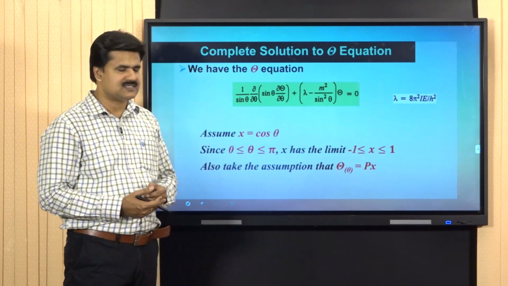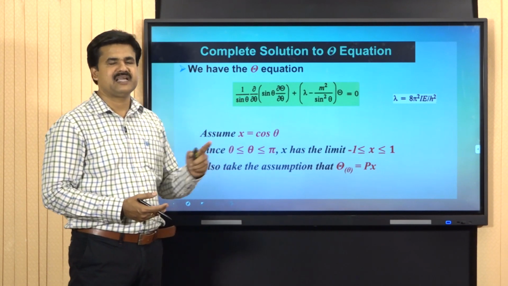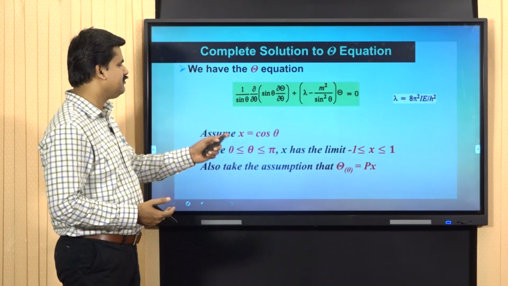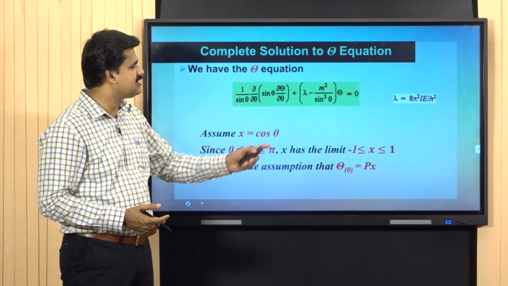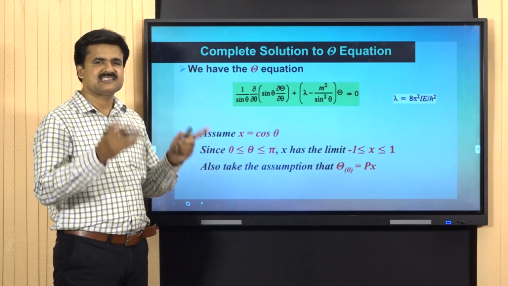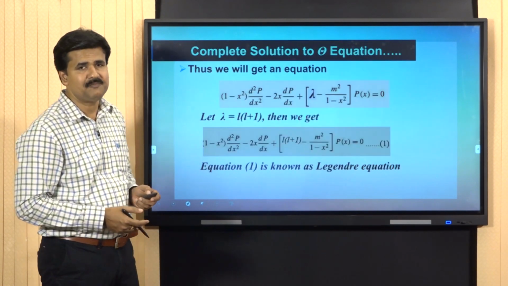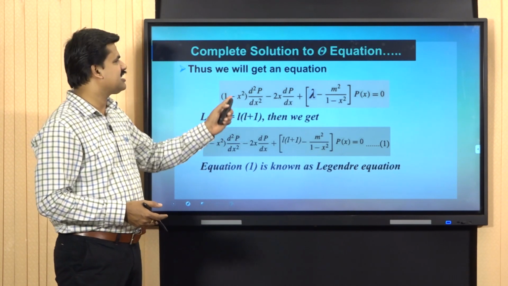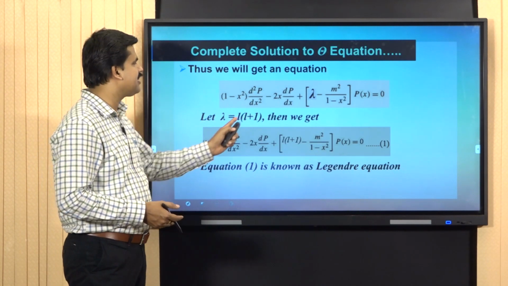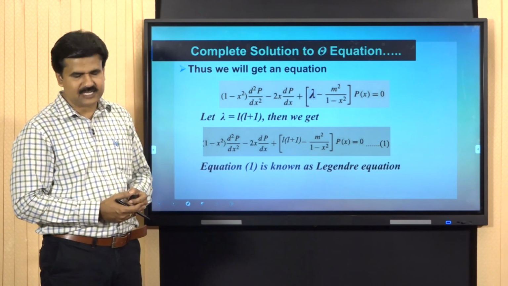Put x equal to cos theta. When we put x equal to cos theta, the limit is from minus 1 to plus 1, and if it is theta, the limit is from 0 to pi. Assuming also that Θ(θ) is equal to P(x), this is exactly the same as what we did in the previous case, the rigid rotator problem, and we get an equation. This equation can be changed by replacing lambda with L(L+1) to get the final equation, called the Legendre equation.